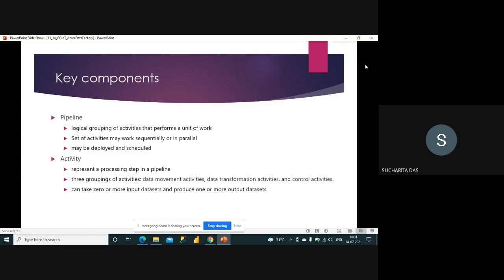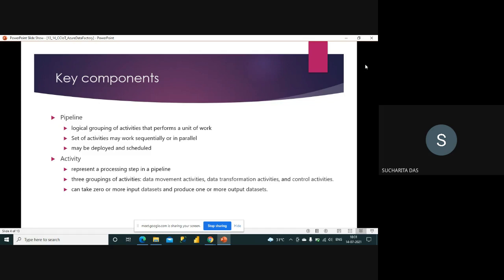Inside the pipeline I will have activities. So what are the activities here? Maybe retrieving data from the source, then making some changes on the data, and then storing the data in the Azure SQL database. So these are the activities. The pipeline is the entire unit of work. The work here is that I want to transfer data, and for that I am creating one pipeline. Just try to be familiar with the terms. The pipeline is the entire work, and inside it I will have multiple tasks or activities.